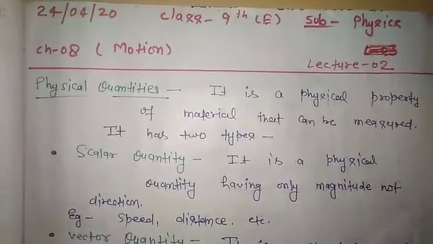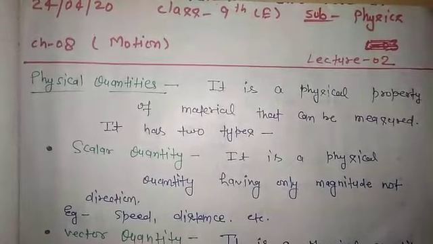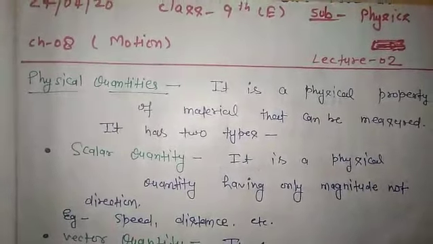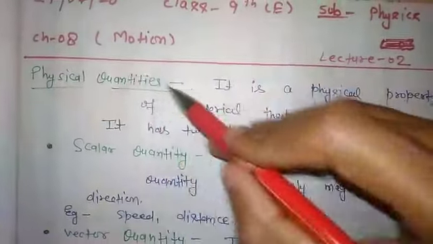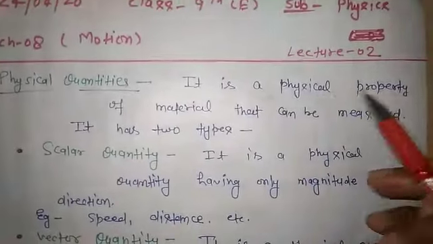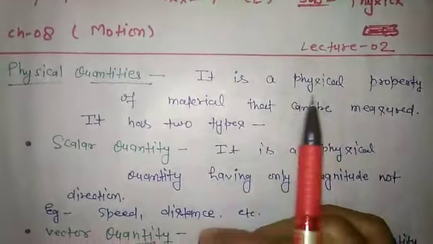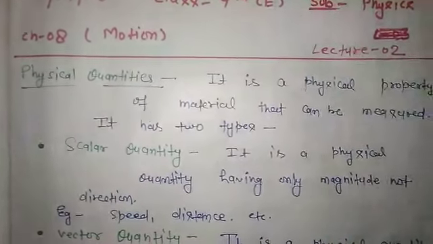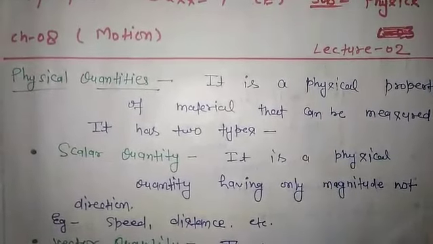In this lecture we will learn about the physical quantity and some basic concepts of this chapter. So your first topic: physical quantity. It is a physical property of a material that can be measured. It has two types. But first, what is a physical quantity? A physical quantity is a property of any material or matter which can be measured.